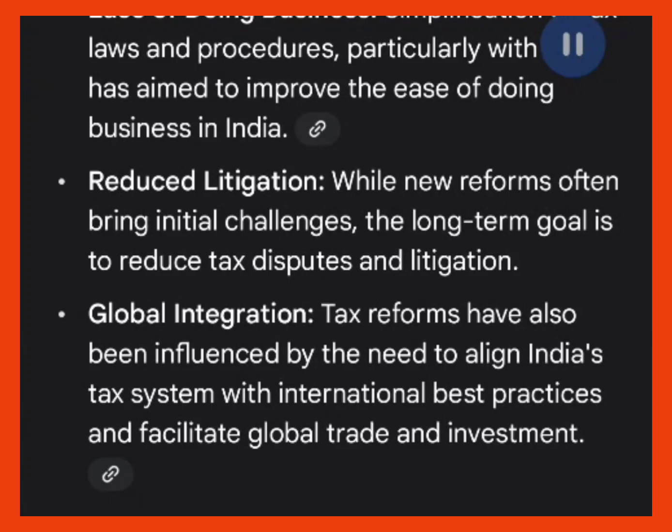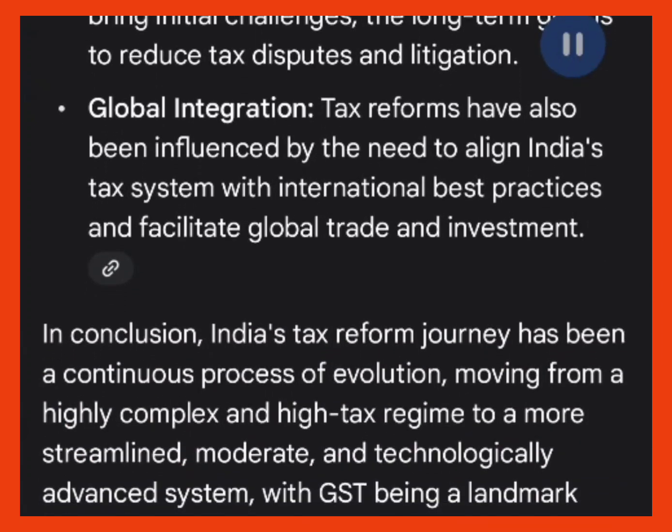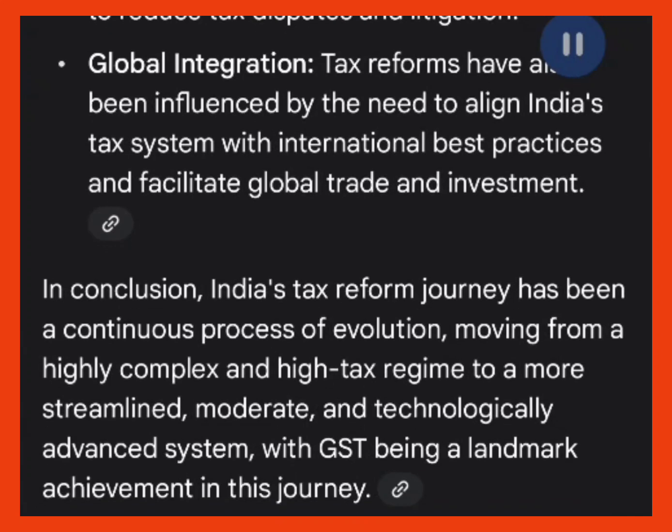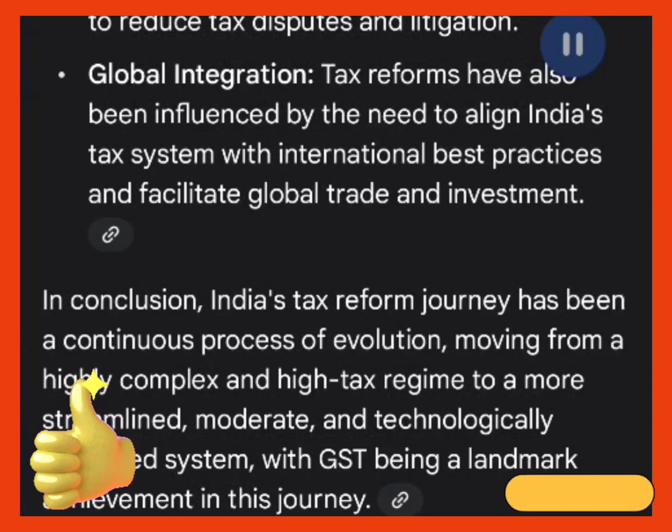Reduce litigation. While new reforms often bring initial challenges, the long-term goal is to reduce tax disputes and litigation. Global integration. Tax reforms have also been influenced by the need to align India's tax system with international best practices and facilitate global trade and investment. In conclusion, India's tax reform journey has been a continuous process of evolution, moving from a highly complex and high-tax regime to a more streamlined, moderate, and technologically advanced system, with GST being a landmark achievement in this journey.